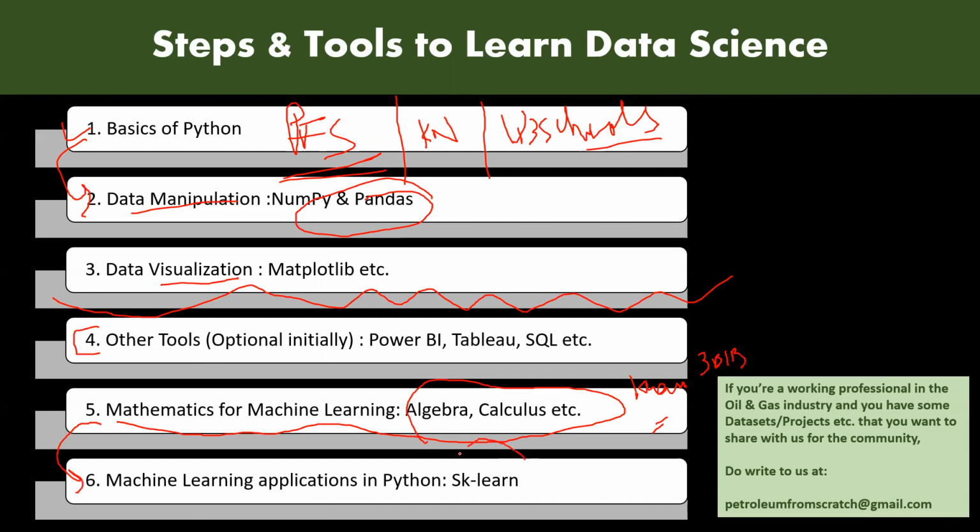The typical library that does machine learning in Python is called sklearn. If you want to do deep learning, it's called Keras or TensorFlow. So that's all. By the sixth step, you become a hardcore data scientist, right?